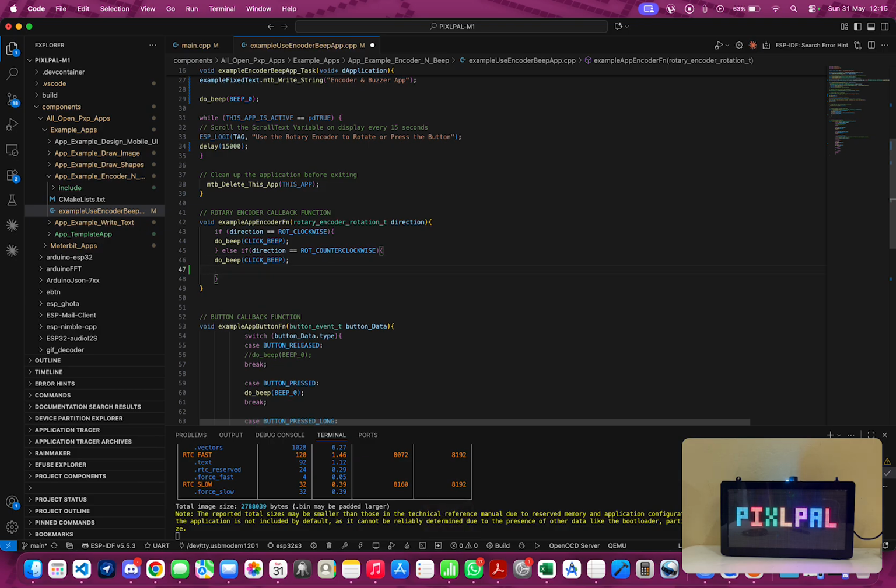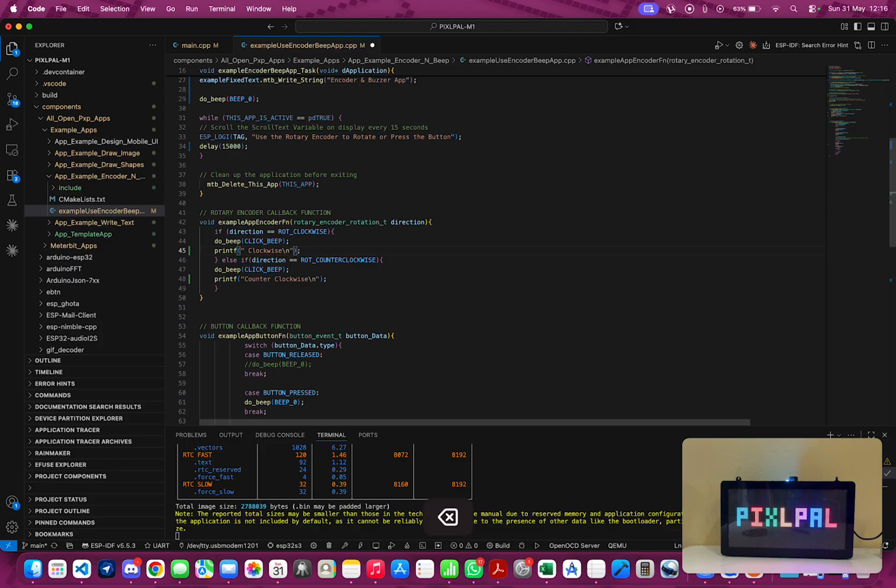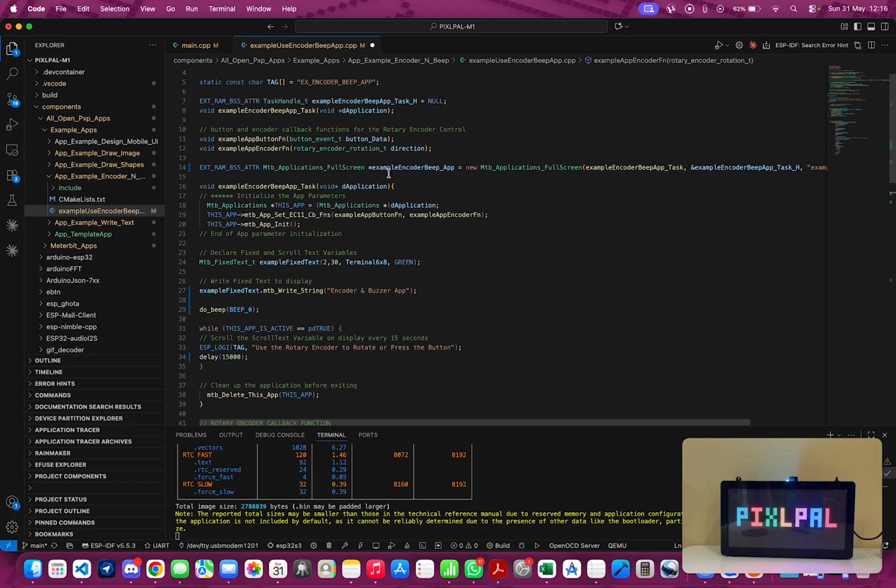So I would use the C statement. Okay, this is printf. This is for clockwise direction, and this is for counterclockwise. So we would go ahead and compile the program, and then we execute.